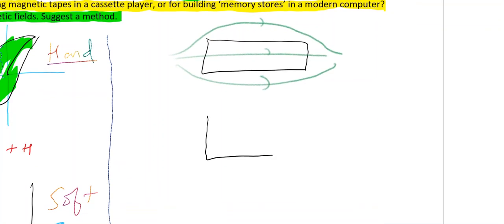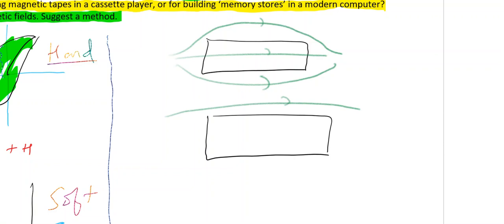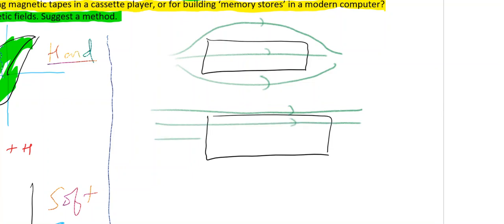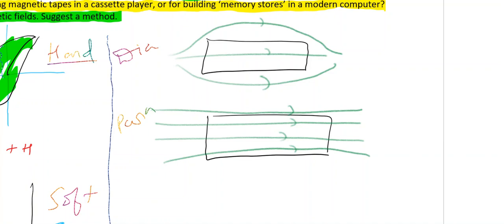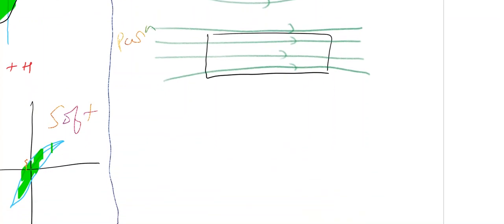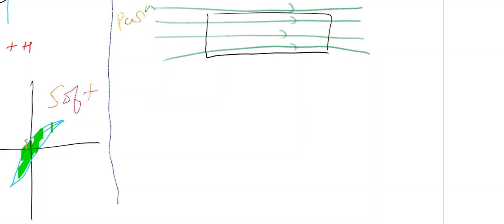In case of paramagnetic substance, the field lines go like this. Because you have some magnetization, though weak, but there is some magnetization. So this is diamagnetic substance, this is paramagnetic substance. Now, what is the situation for ferromagnetic material?